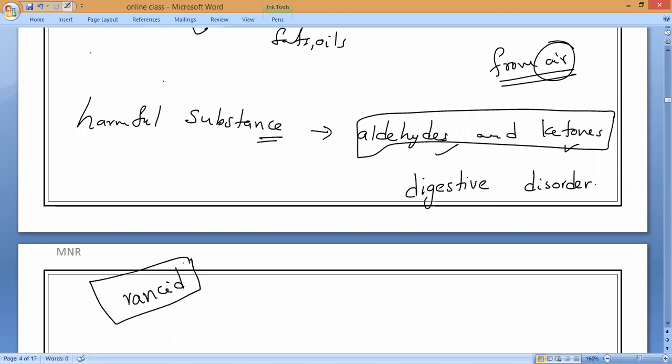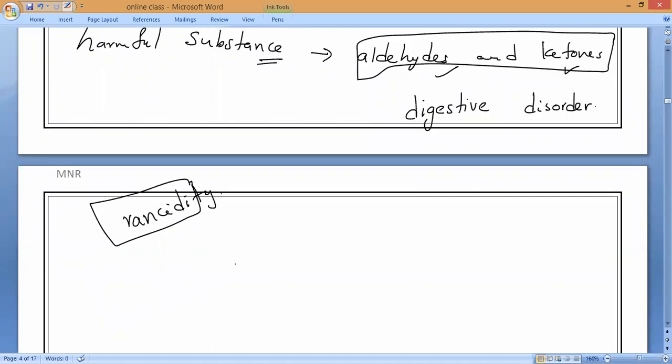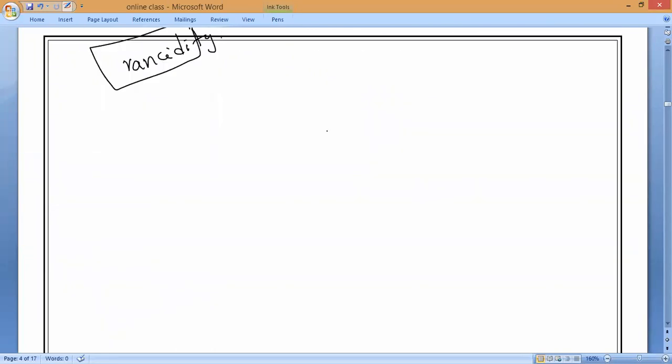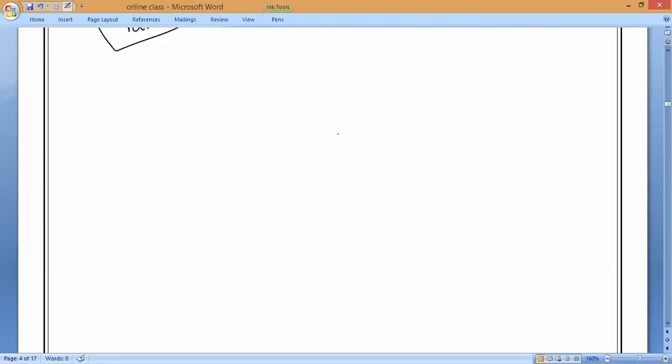So therefore, what do you mean by rancidity, guys? Rancidity means, simply, the natural oxidation of the oils and fats which are present in the food items, giving bad smell and taste. That is what we used to call rancidity.